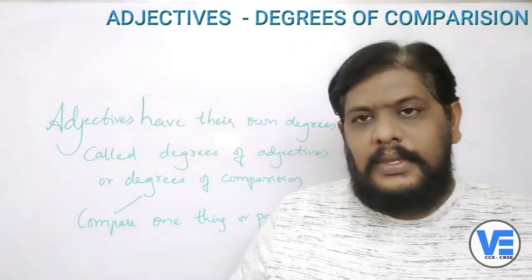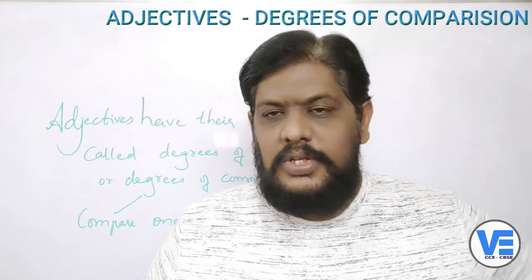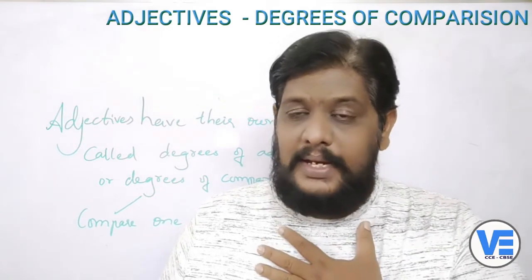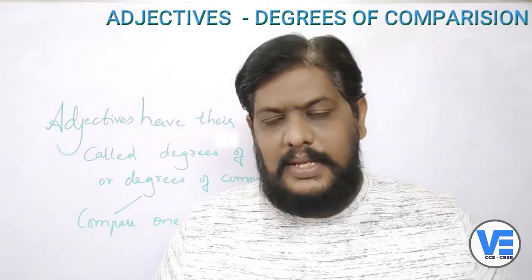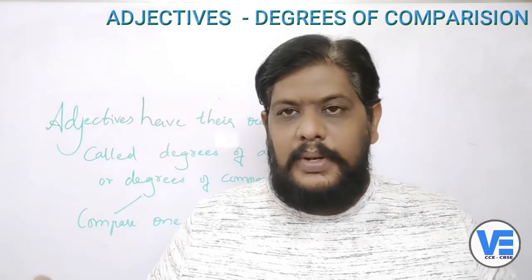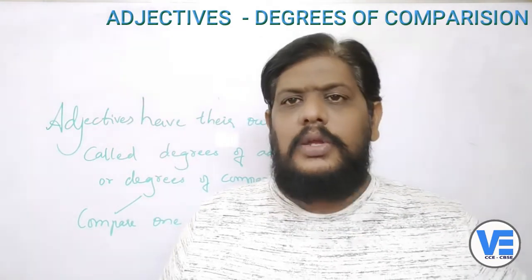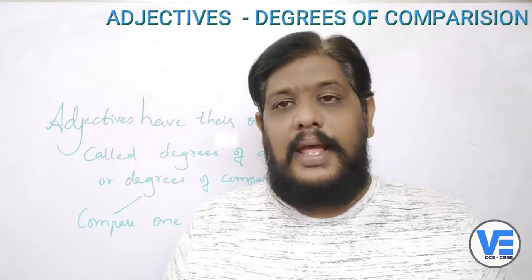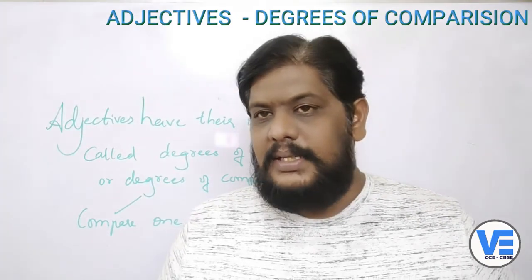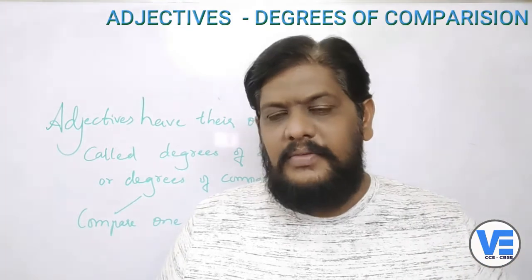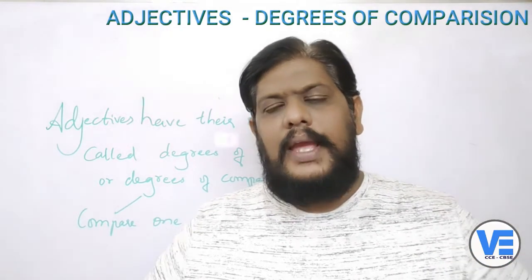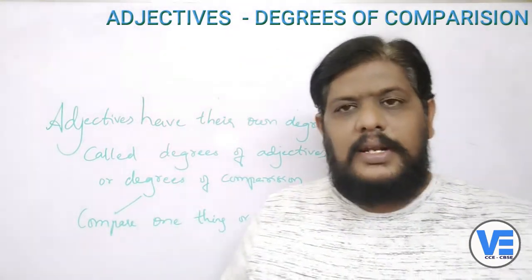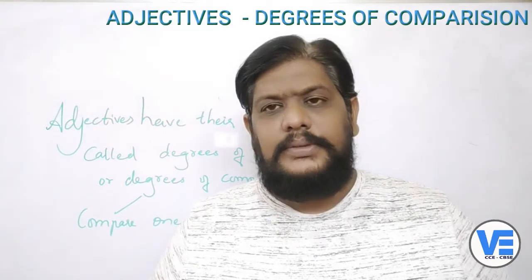So for example, you have a sheet and your brother has a new sheet. Both of you have new sheets, and you try to compare that mine is better, and he will say that no, mine is better. So we always compare, right? When you come to the school, you bring new school bags and all. Then you'll also compare, right? My school bag is really good. They will say, no, my school bag is the best in the class. So always we try to compare, isn't it? The words which we are using in the comparison are all adjectives. That is why we are calling the form of adjectives as degrees of comparison. Degrees of comparison are nothing but types of adjectives.